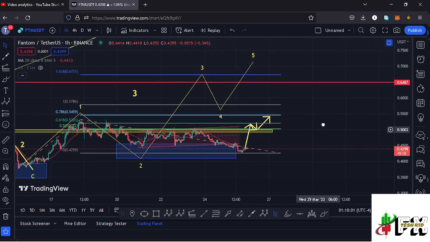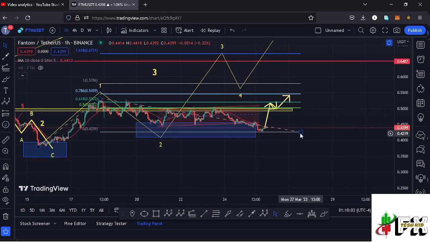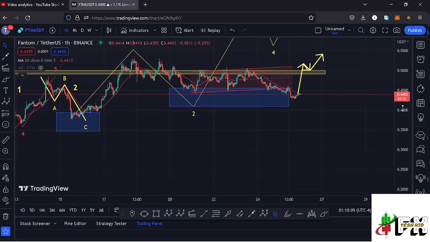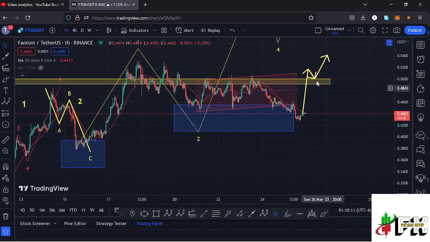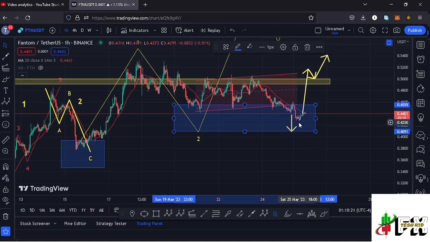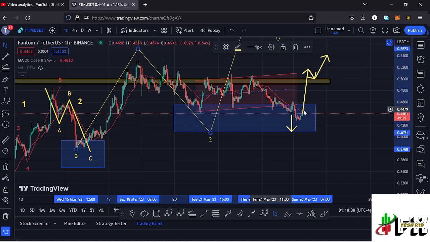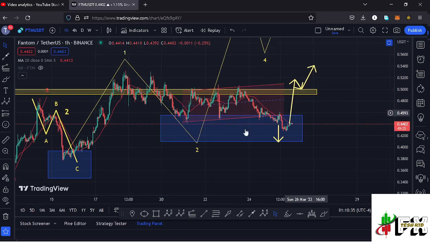But we also need to have in mind a worst case scenario in case the breakdown continues. And in case the breakdown continues, then I'll be expecting Fantom to fully maximize this blue target area down here by retracing back to the fib level 0.78. And in case such a move plays out, then we need to continue holding within this blue target area for us to still say that whatever we are seeing is a corrective structure to the lower side in the formation of this wave 2. And then from there we can expect one more leg down in the formation of that wave 2 before we can continue gearing up in the formation of that higher Elliot wave count 3 to the upper side.